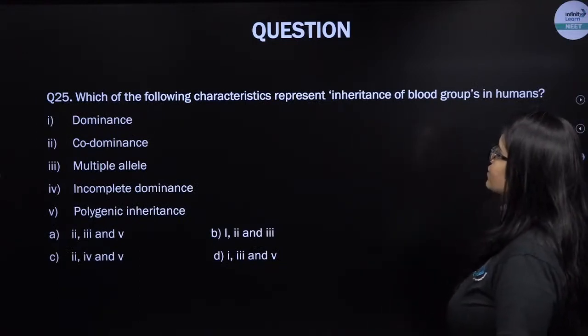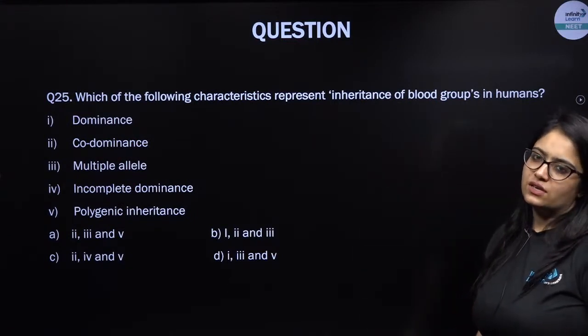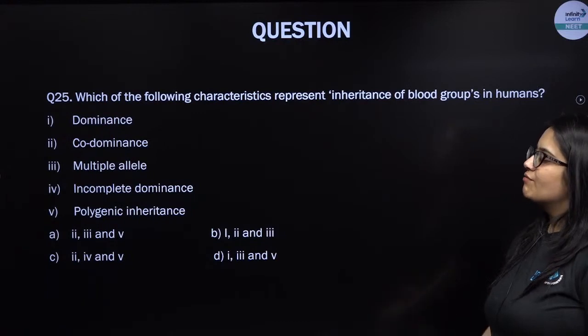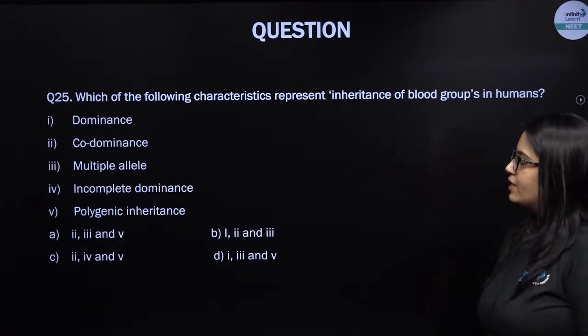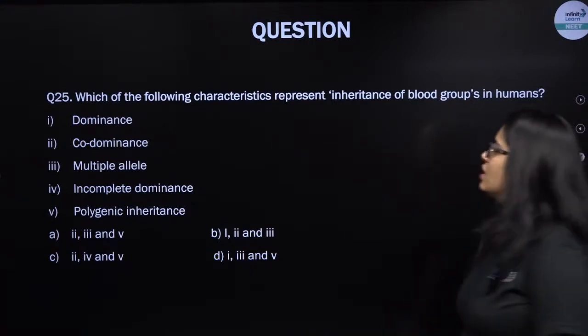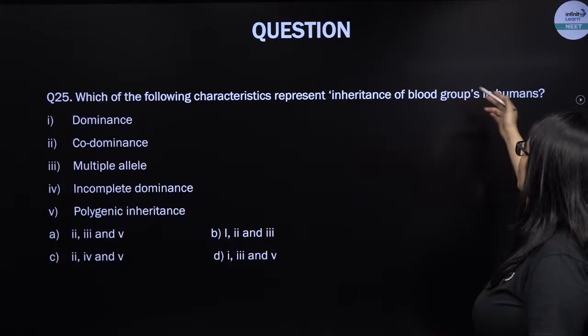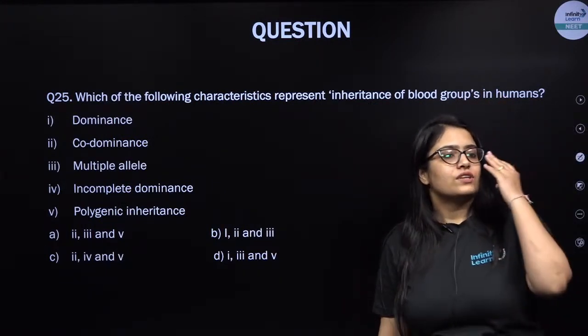The year is not mentioned, but this is an amazing question, and this is in one of the recent ones, maybe if I'm not guessing it wrong, somewhere around 2019 or maybe 2020, right? I think it was in 2020. Which of the following characteristics represent the inheritance of blood group in humans, right? So yes, this is the same question, uncle, that you were talking about.